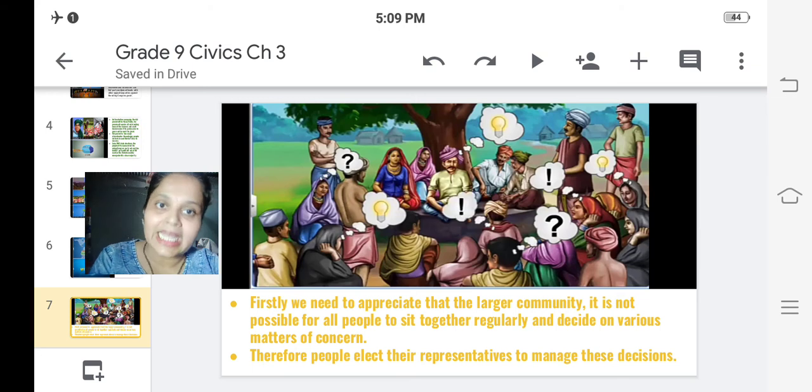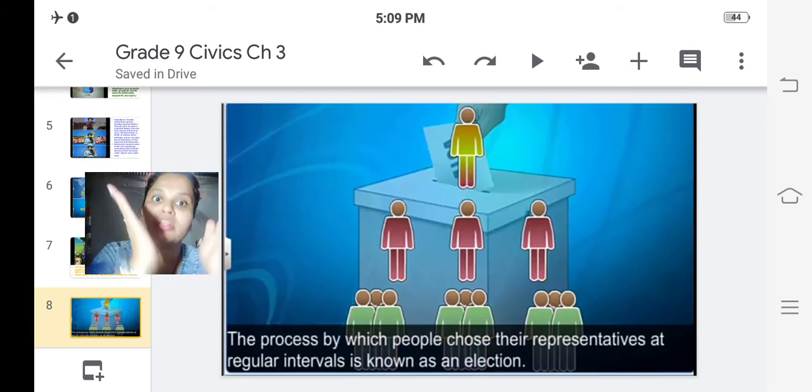Therefore people elect their representatives to manage these decisions. So who takes decisions on our behalf? Our representatives, to whom we have voted and made them winners of that election. Those representatives look after these situations. They find solutions for our problems. So these representatives are elected, and for this elections are needed.